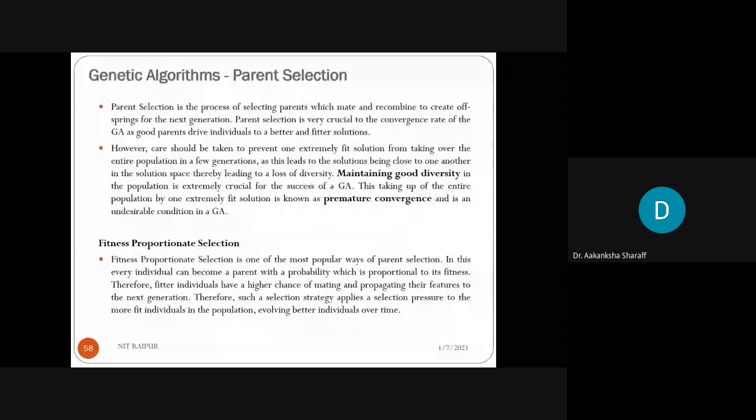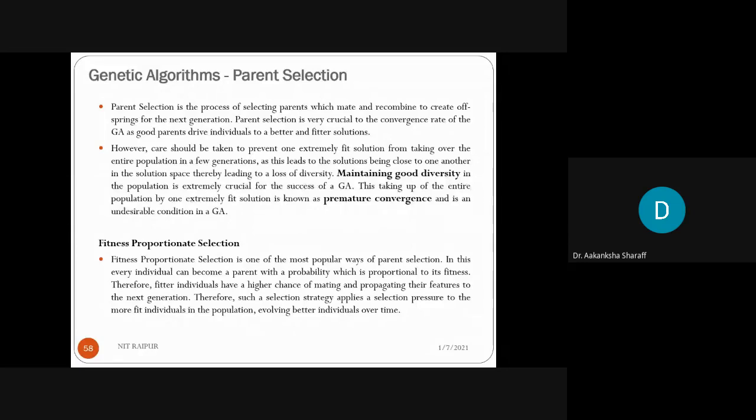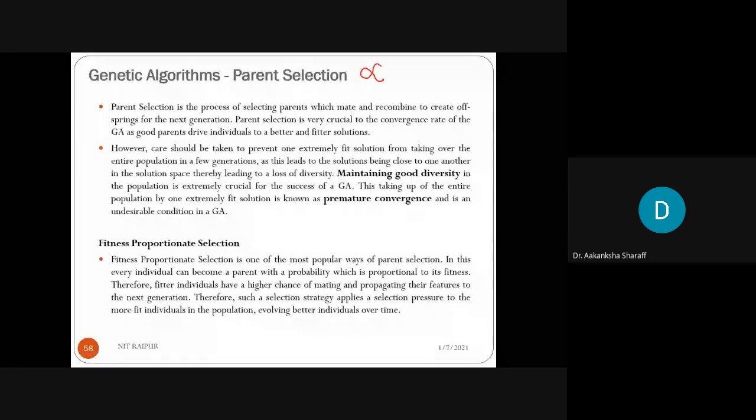Here one thing I want to add is that parent selection is directly proportional to the fitness function. Parent selection is the process of selecting parents which mate and recombine to create offspring for the next generation.